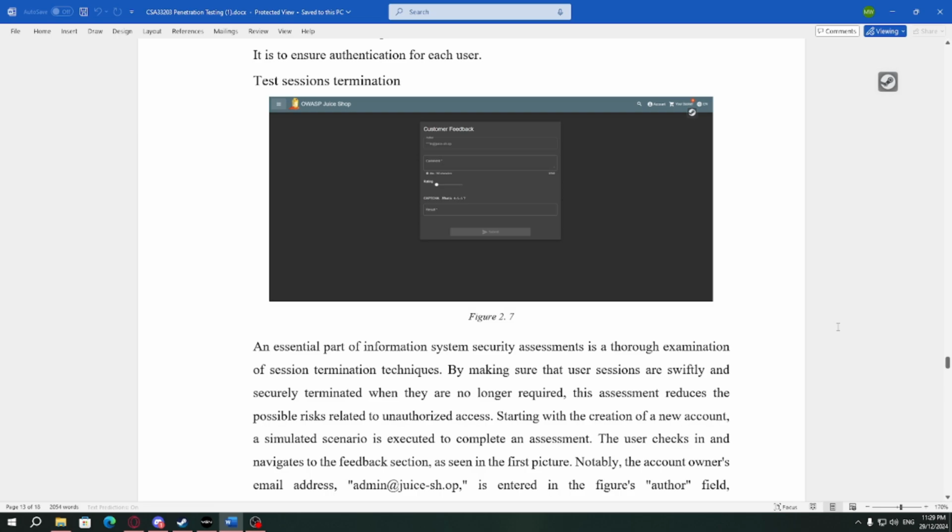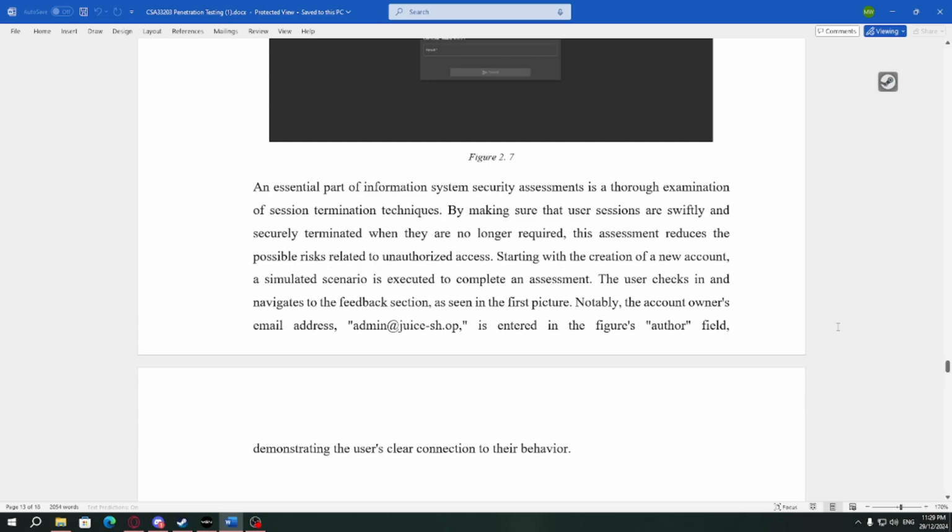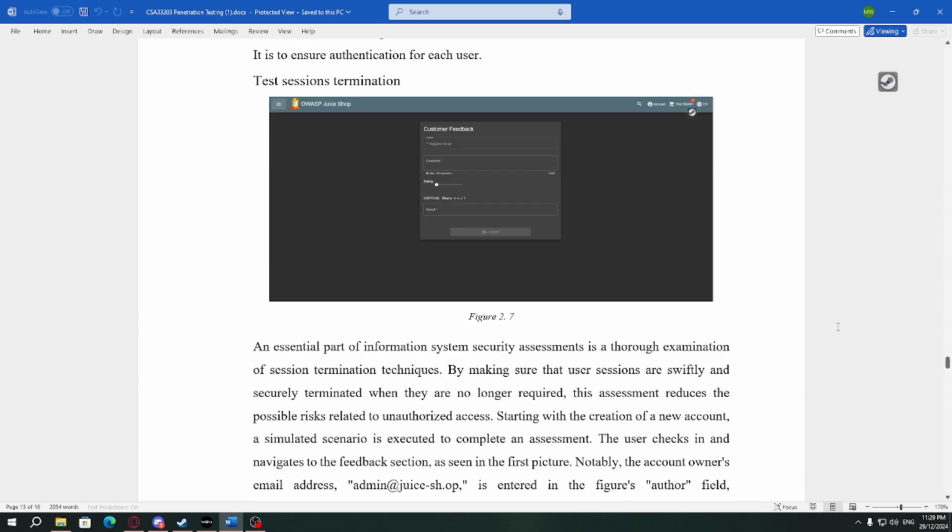It is an essential part of information system security assessment, the session termination technique, making sure that user sessions are swiftly and securely terminated when they are no longer required. This assessment reduces possible risks related to unauthorized access. It starts with the creation of a new account. A simulated scenario is executed to complete the assessment. The user logs in and navigates to the feedback section as seen in the first picture.